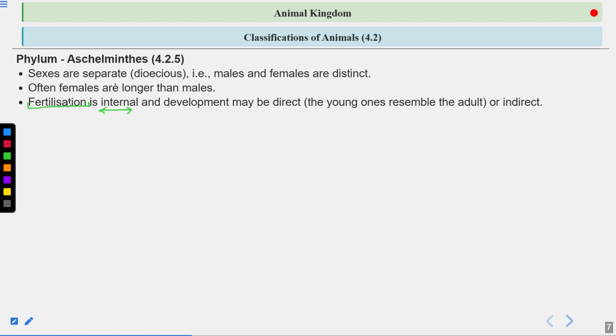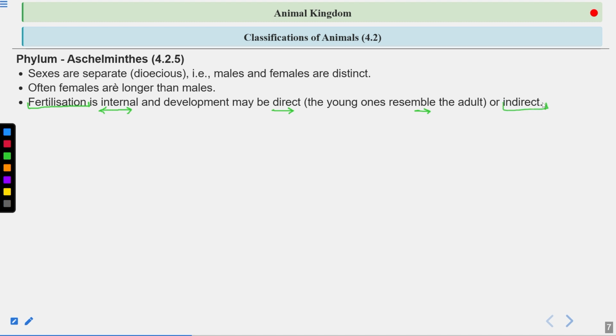In some animals, fertilization is external, where the sperm and the ovum are released in the water, and the fertilization takes place outside the body. So that is external fertilization. Here the fertilization is internal, and development may be direct, where the young one resembles the adult, or it can be indirect.